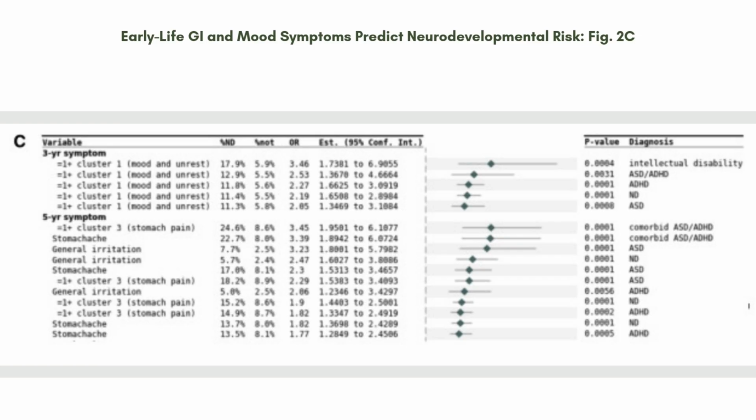The study found that children with one or more symptoms in these clusters had a statistically significant increased likelihood of developing a neurodevelopmental disorder later on.